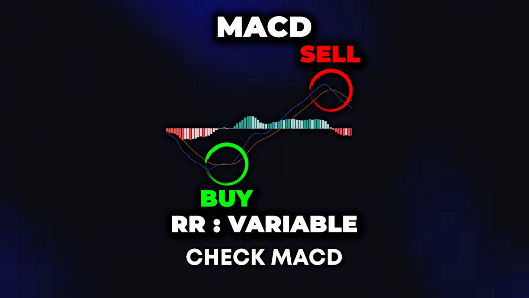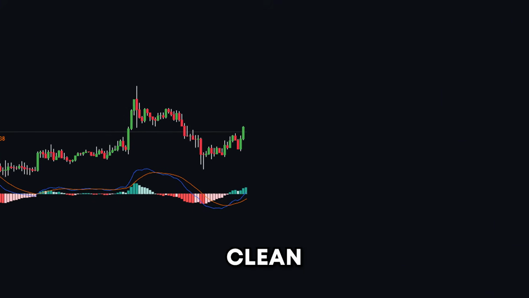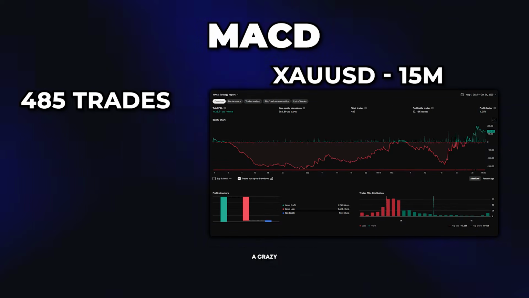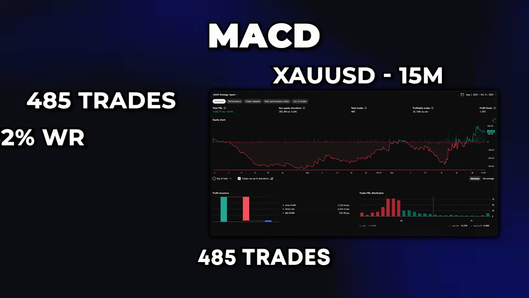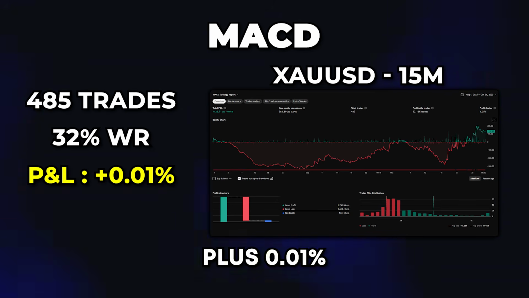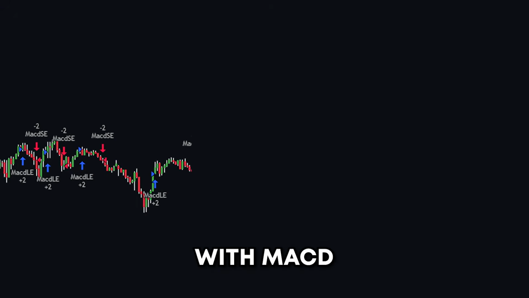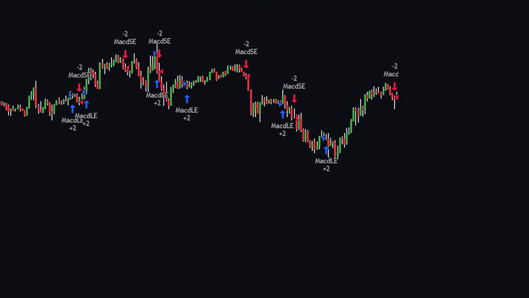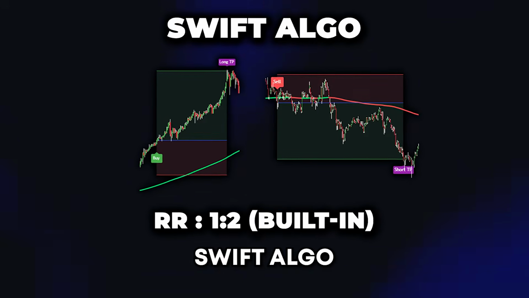Now, let's check MACD. Classic crossover system. Clean, simple. But here's what happened. Over the same 3-month period, it triggered a crazy 485 trades with a 32% win rate, but total P&L was better than RSI, plus 0.01%, which is still break even, so no massive success. The key issue with MACD was super false and spammy signals. MACD was literally entering trades every 30 minutes.